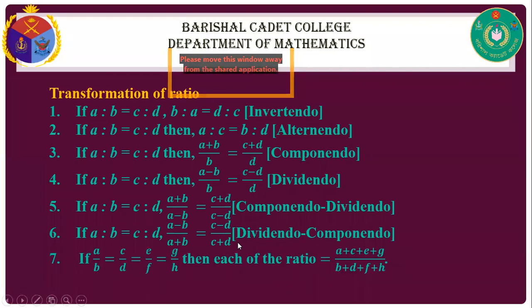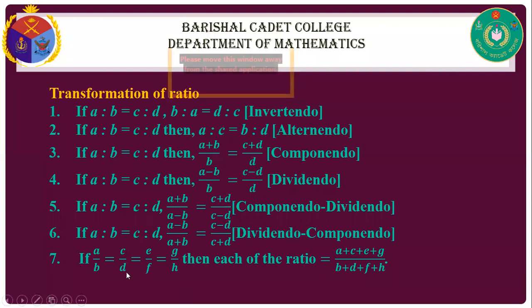And the last one is if A by B equals C by D equals E by F equals up to Y by Z, all the ratios are equal, then forming a proportion, each of the ratios will be A plus C plus E plus G divided by B plus D plus F plus H. So A by B equals this ratio, C by D equals this ratio.